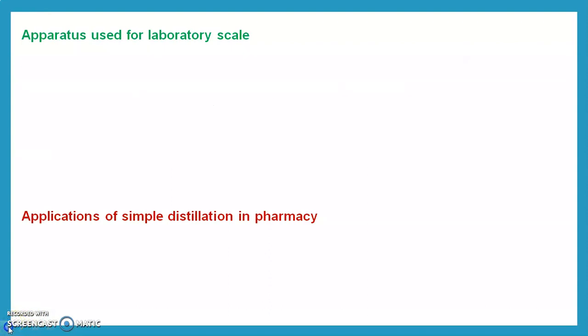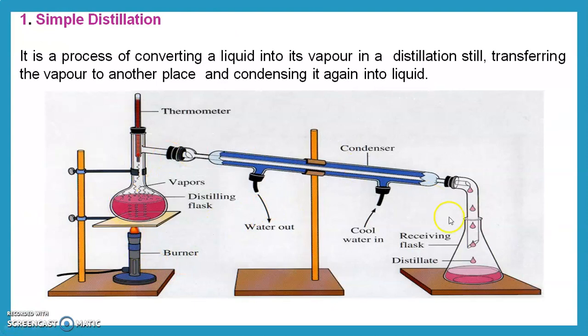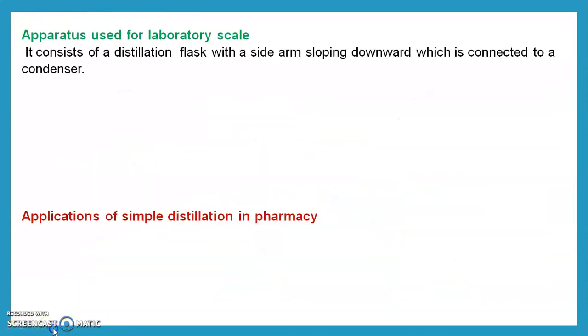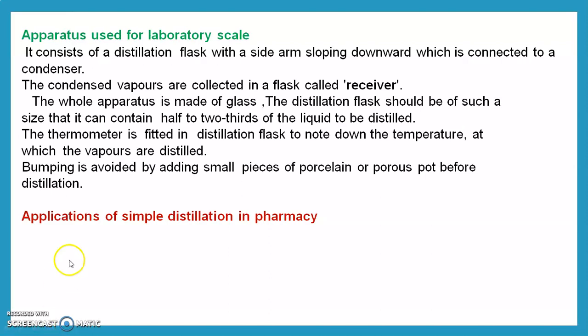We see the figure. This is the receiver, this is the thermometer, burner and so on. To avoid bumping, control or maintain the temperature. Bumping is avoided by adding a piece of porcelain before the distillation. To prevent bumping of the still, add a porcelain piece.